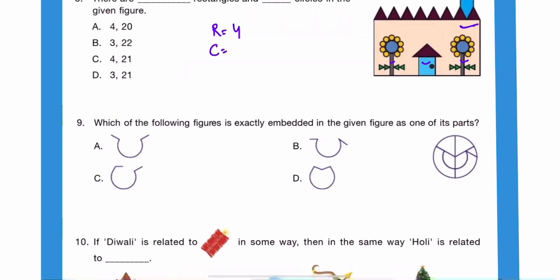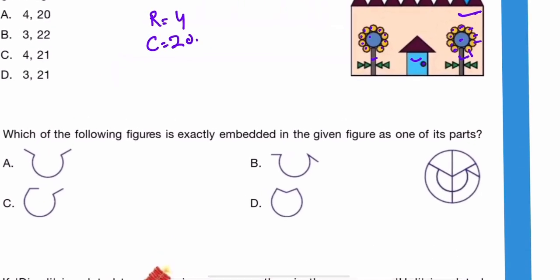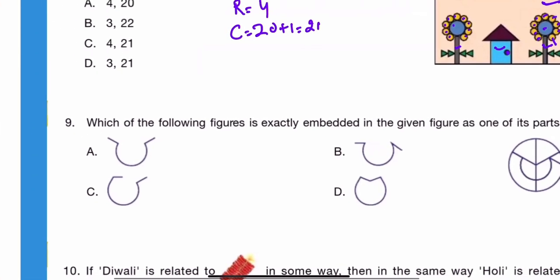And circles: 1, 2, 3, 4, 5, 6, 7, 8, 9 and 10, 11, 12, 13, 14, 15, 16, 17, 18, 19 and 20. Let's count it again. Okay, and then one more is 21. So we have 4 and 21. This is option C.